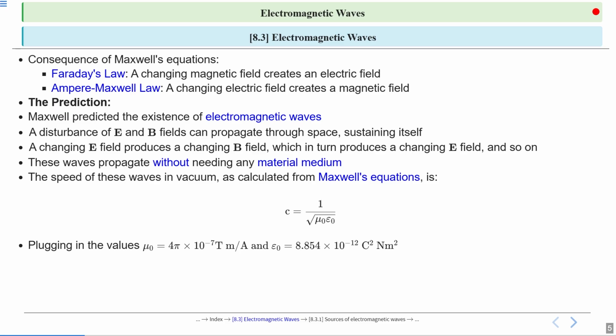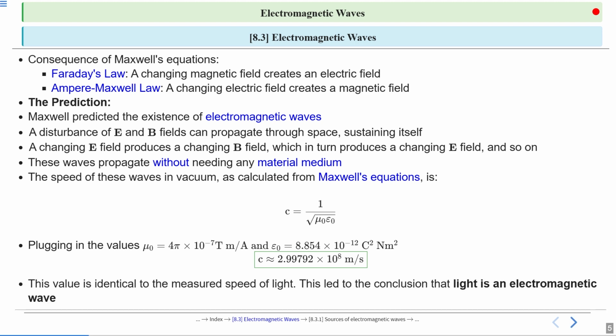Plugging in the values of mu naught, which is 4 pi into 10 to the minus 7 tesla meter per ampere, and epsilon naught, which is 8.854 into 10 to the minus 12 coulomb square per newton meter square, he predicted the value of c. c came out to be approximately 2.99792 into 10 to the power 8 meter per second.